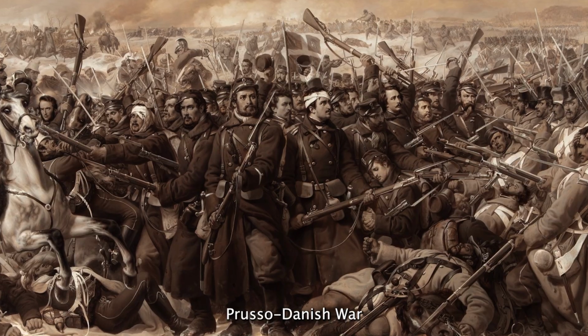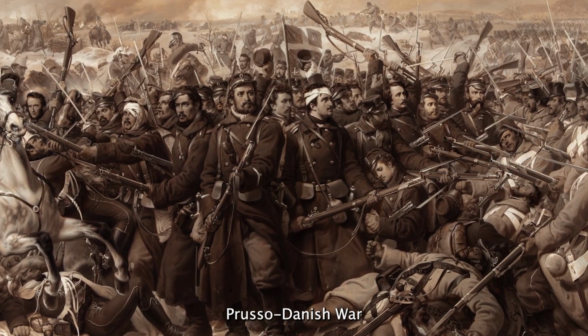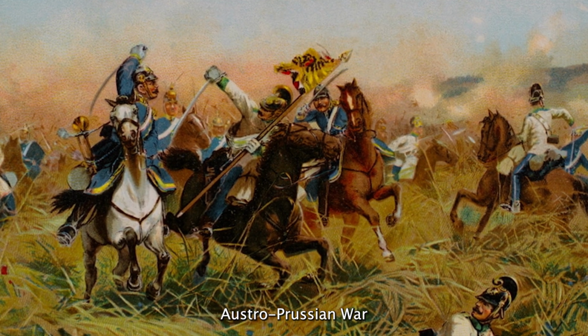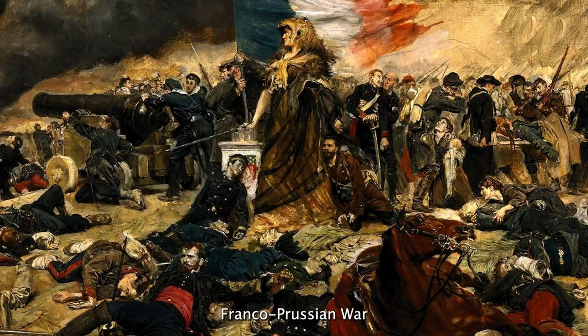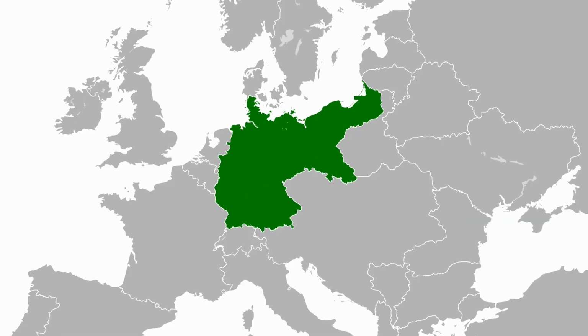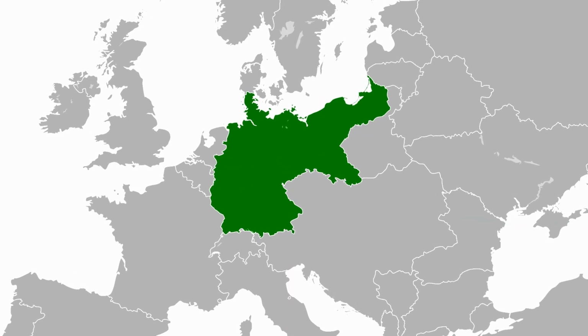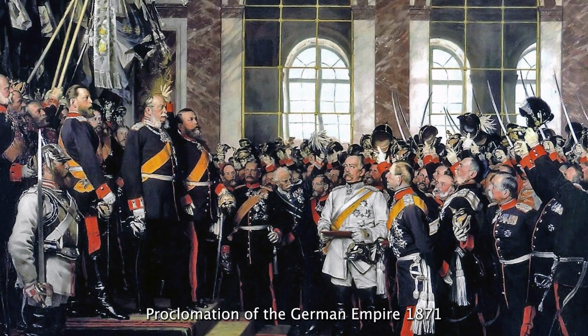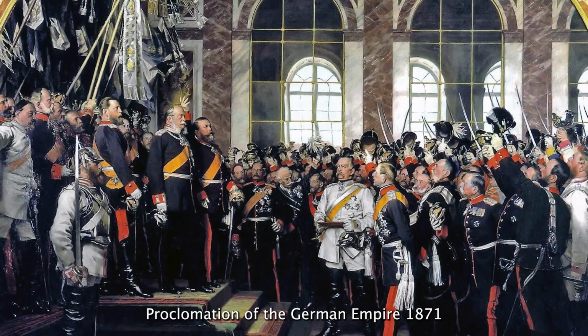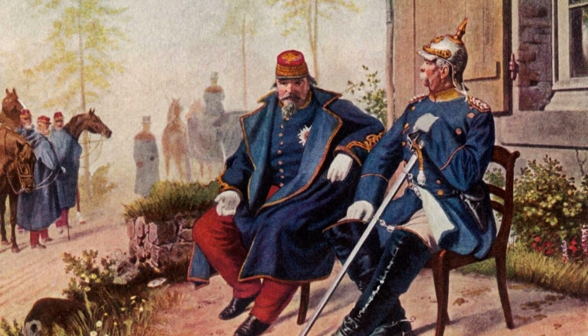Bismarck is often considered to be one of the greatest nation builders in history because of his role in uniting Germany. Bismarck deliberately provoked a series of wars with Denmark in 1864, Austria in 1866, and France in 1870. Each war increased Prussia's power and encouraged the German states to unite against a common enemy. The Franco-Prussian War was especially important, and after defeating France, the German states officially united in 1871. In a very important location, the German Empire was proclaimed at the Palace of Versailles in France. This deeply humiliated the French, and they will of course be out for revenge, but we'll get to that later.